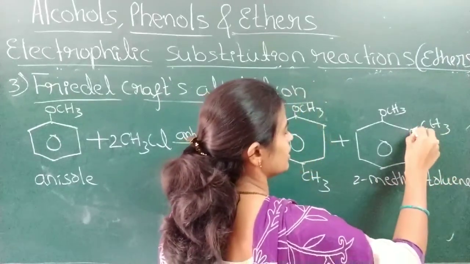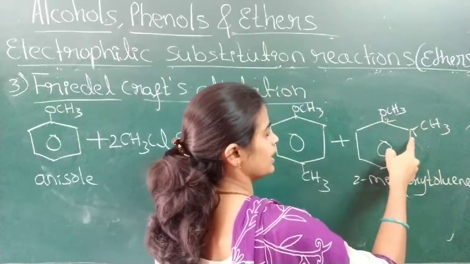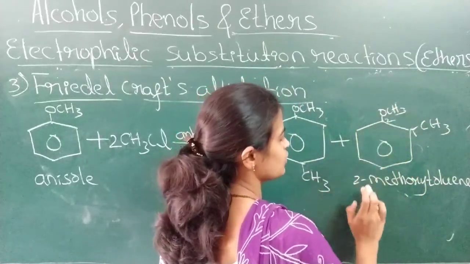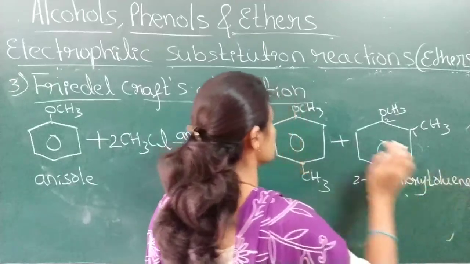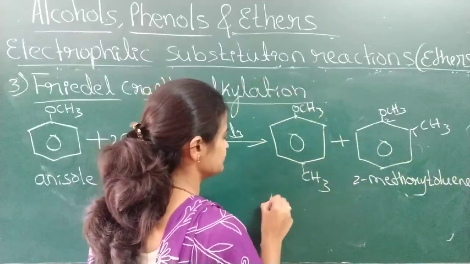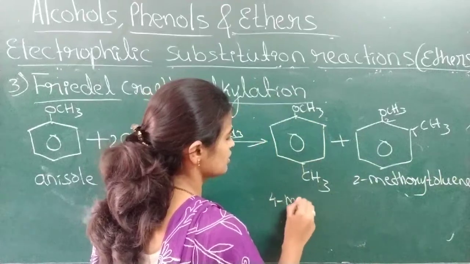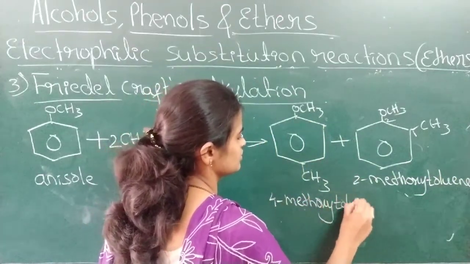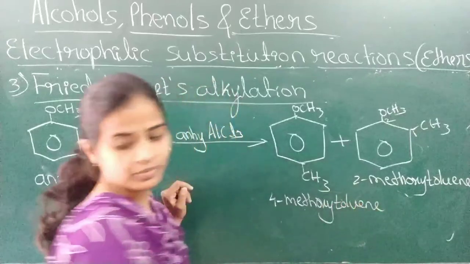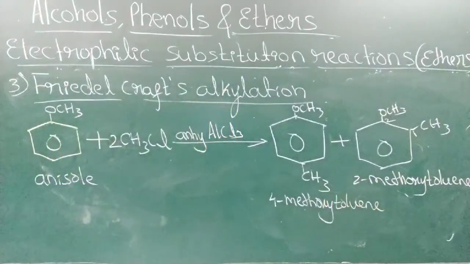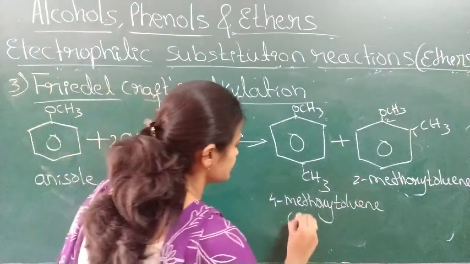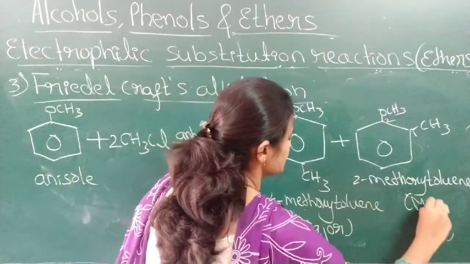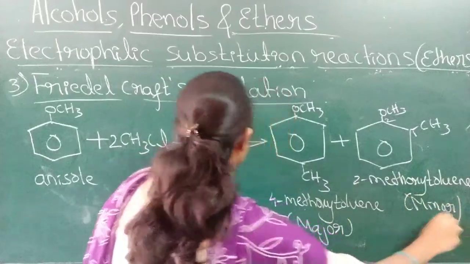See, 1, 2. At the second position, this is toluene we know. At the second position, the methoxy group is attached. 2-methoxytoluene, and it is 4-methoxytoluene. It is the major product. It is the minor product.